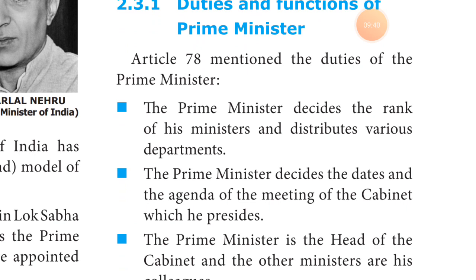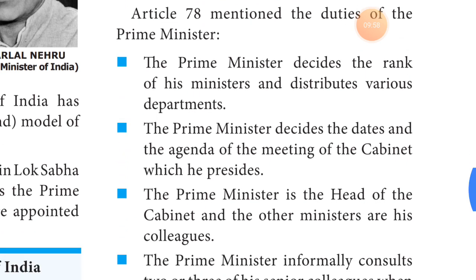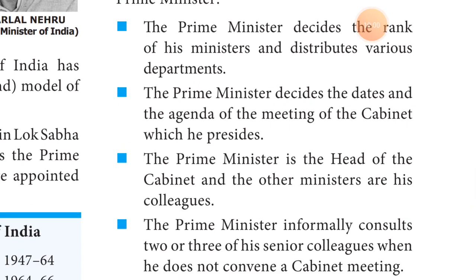Second, the prime minister decides the date and agenda of the cabinet meeting. In every cabinet meeting, who decides and conducts the meeting? The prime minister decides and conducts it. This is the second function. Third function: the prime minister is the head of the cabinet, and the other ministers are his colleagues. That is very, very important. Among the ministers, who is the head? The prime minister is the head of the ministers.